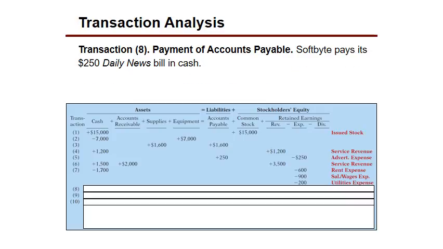Let's take a look at this number 8, and we pay $250 on an account payable. So we're going to pay a bill. If you pay a bill, the bill decreases, doesn't it? You're going to pay this liability, and you're going to use your cash, so your cash is going to decrease. So we decreased our cash, and we decreased our liability.